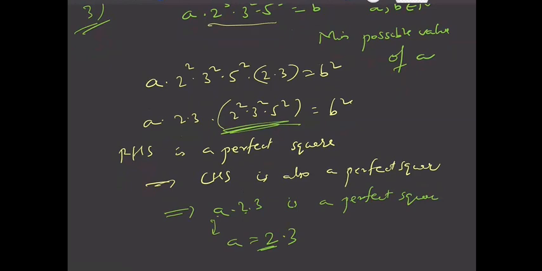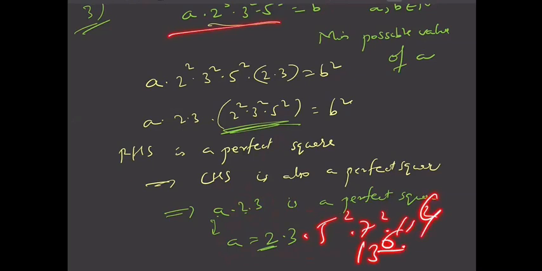I think this is clear to you. If a into 2 into 3 is a perfect square, then to make this a perfect square, you need one more 2 and one more 3. So a should have at least 2 into 3. And you can add more. You can add 5 square here, still it is fine, then the entire thing will be a perfect square. You can add 7 square, 11 square, 11 power 4, 13 power 6, anything.